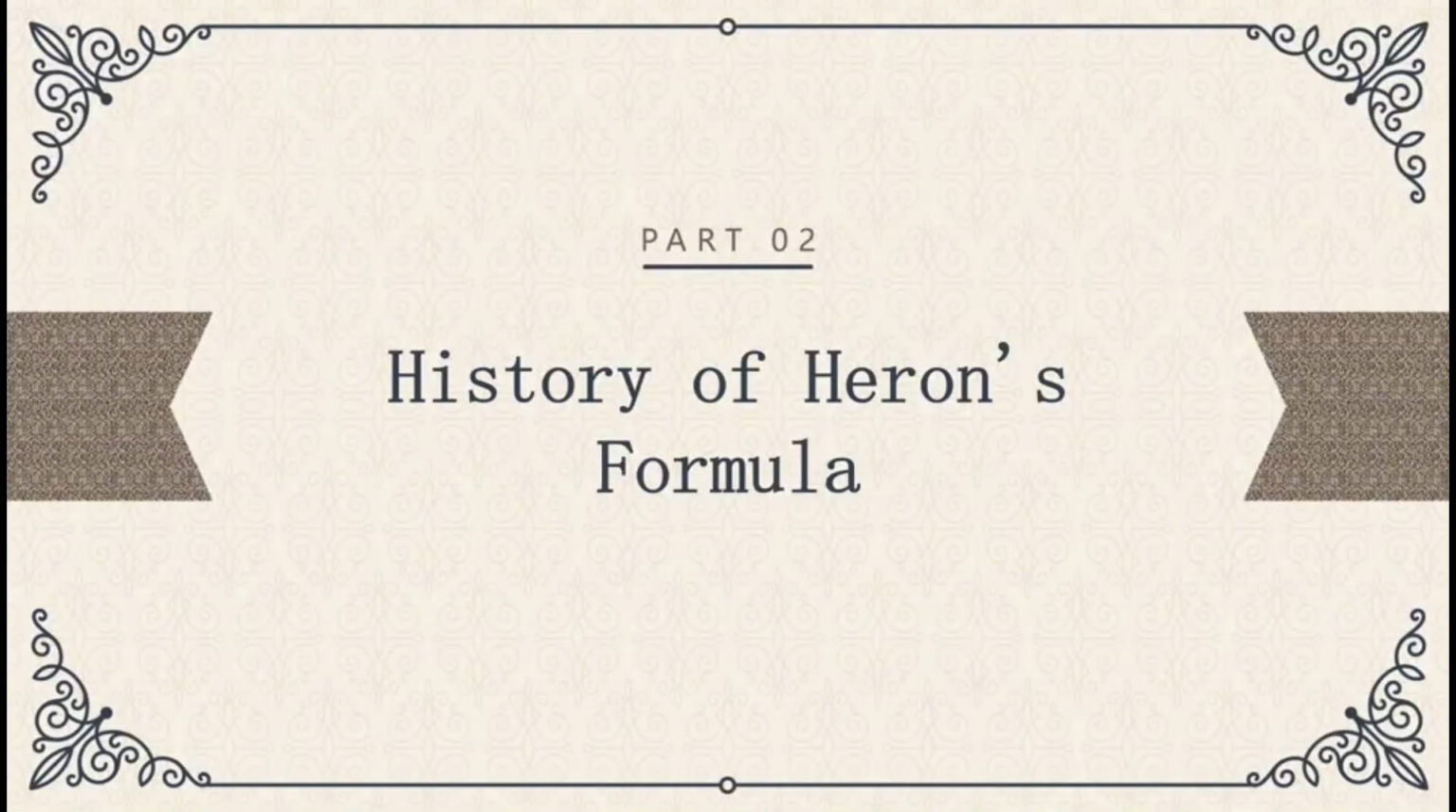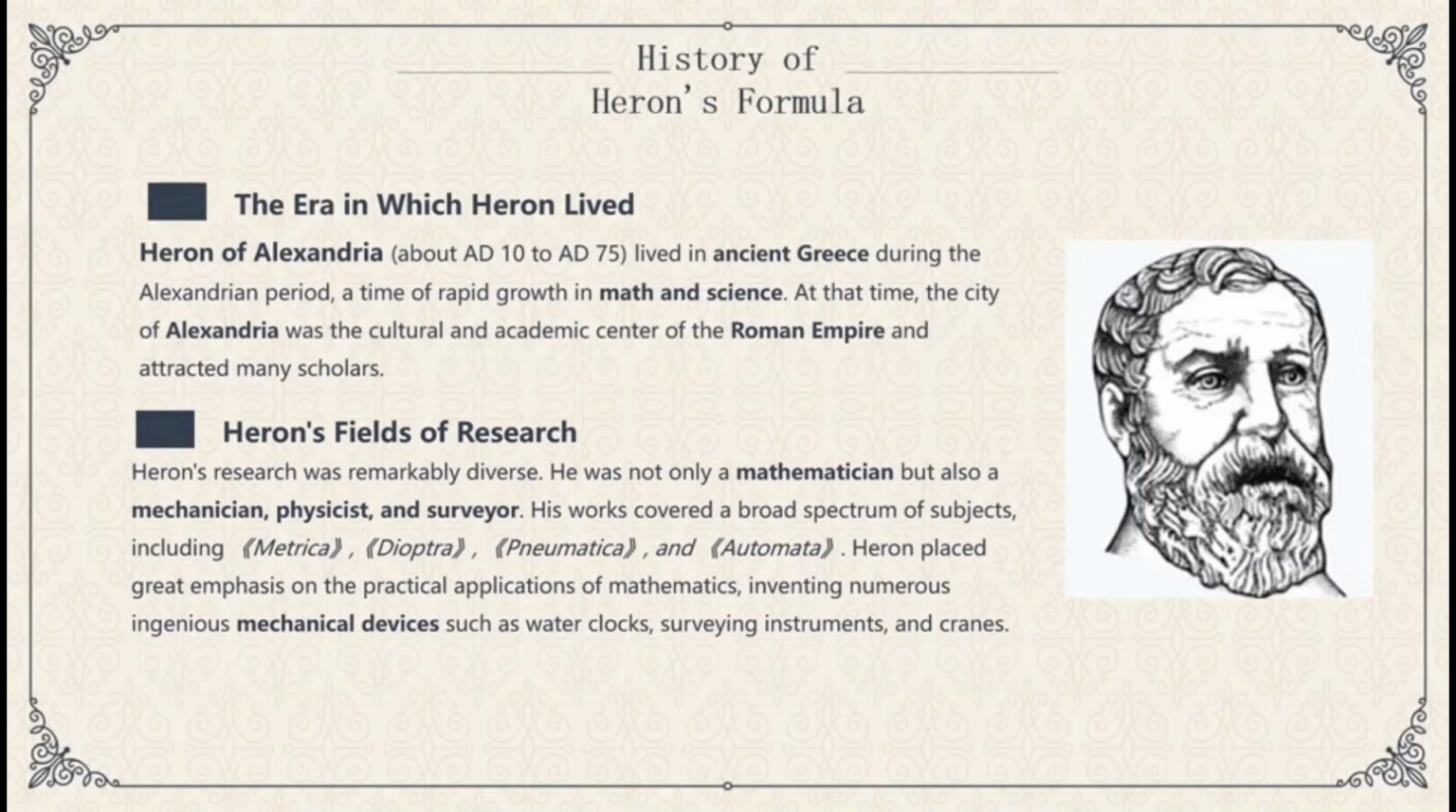Part 2 is about the history of Heron's formula. Heron lived in ancient Greece during the Alexandrian period, a time of rapid growth in math and science. At that time, the city of Alexandria was the cultural and academic center of the Roman Empire and attracted many scholars. Heron's research was remarkably diverse.